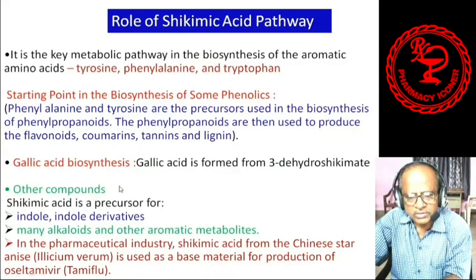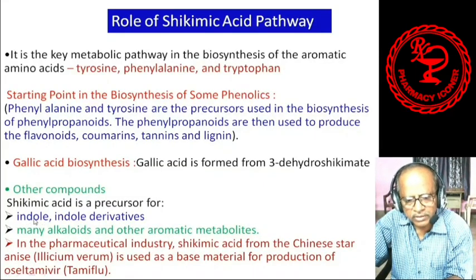For the formation of other compounds, shikimic acid is a precursor for indole and indole derivatives. See, this indole is coming from the alkaloids.